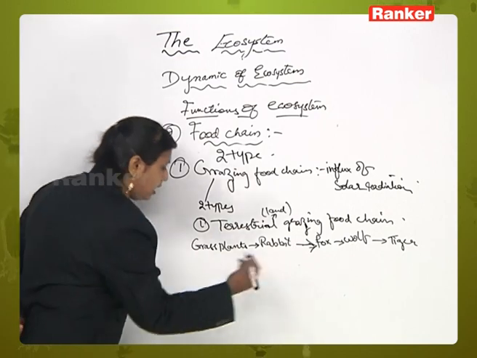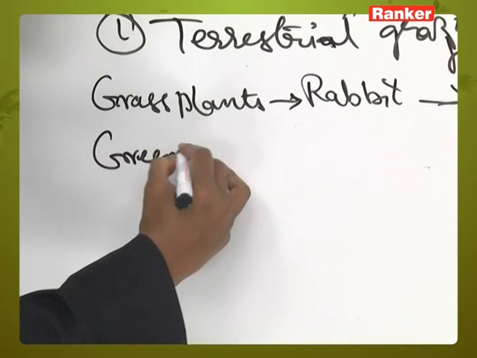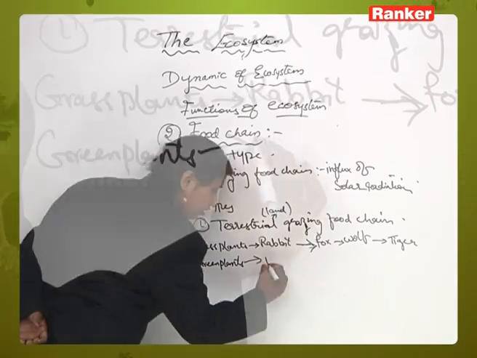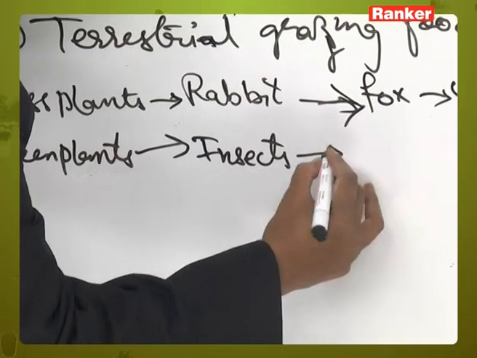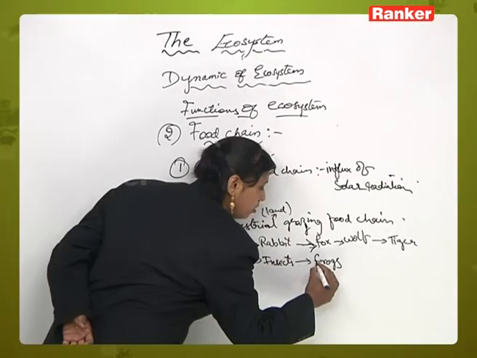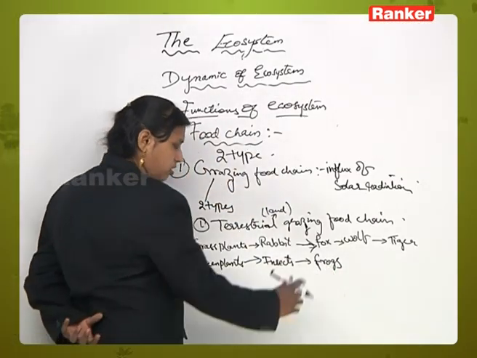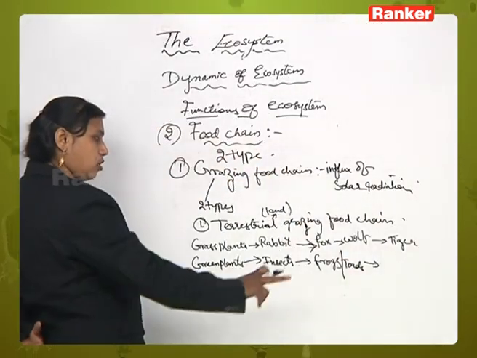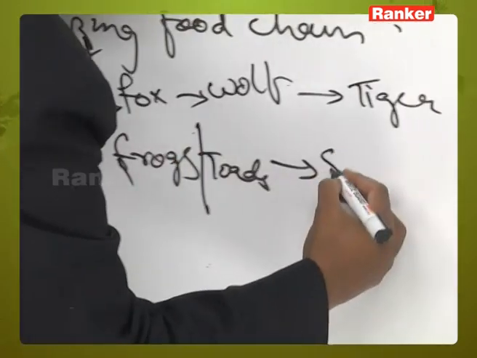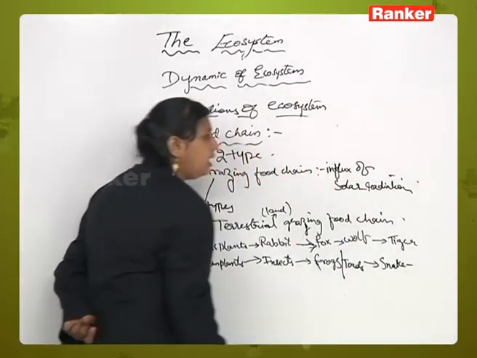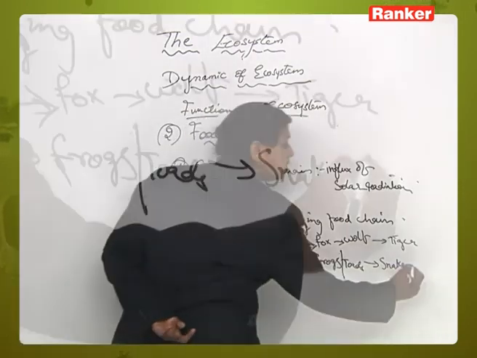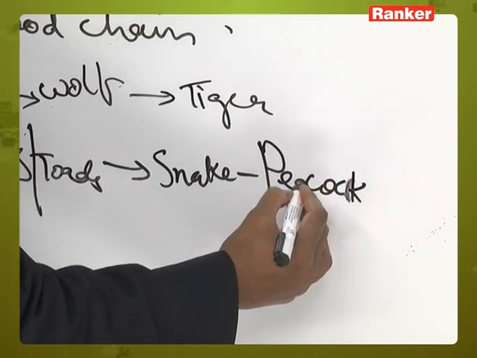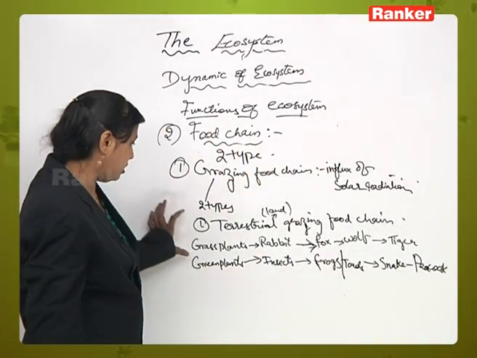Another example is green plants. Green plants will be eaten by insects. So insects will be eaten by frogs. Now these frogs, or you can also call them toads, in larval form will eat all this. Now these frogs or toads will be eaten by snake, and again this snake may also be eaten by peacock. Right? Hope you get this.